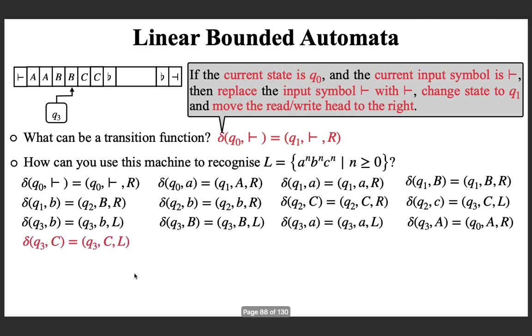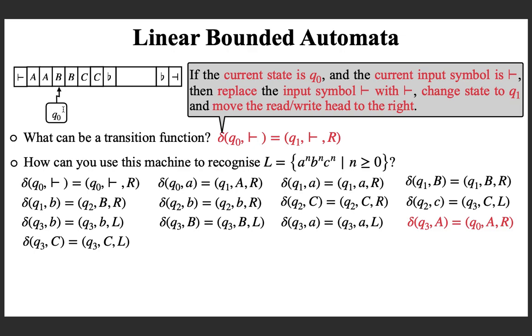So, if I apply, I am moving left. In Q3, I am getting a capital B. Here is a transition for that, move left. Again, this transition can be applied now because Q3 with B, move left. Now, I am getting Q3 with A. I have already a transition defined here. What do you do? Now, that round is also finished. What I can do is retain the capital A and move right in Q0. Note that in this input we are done.